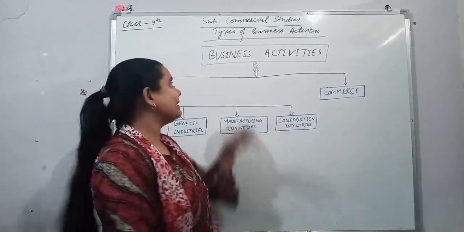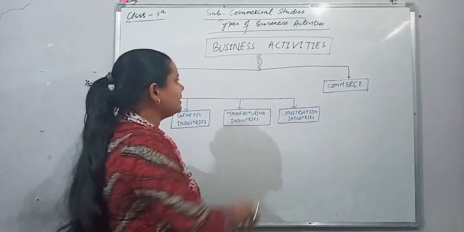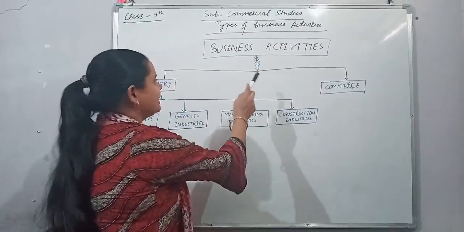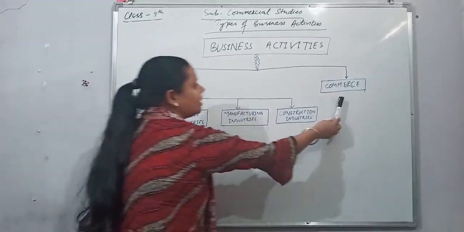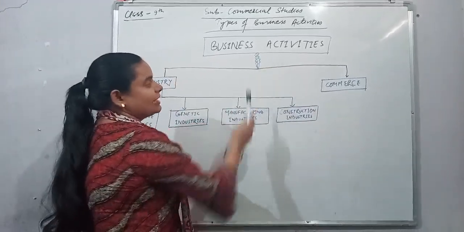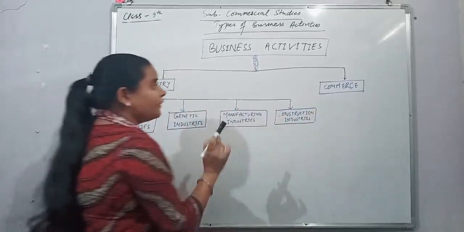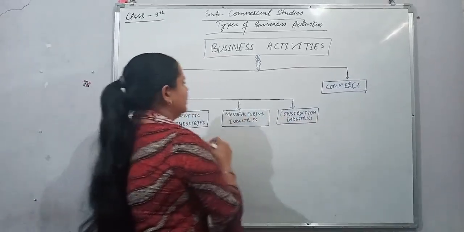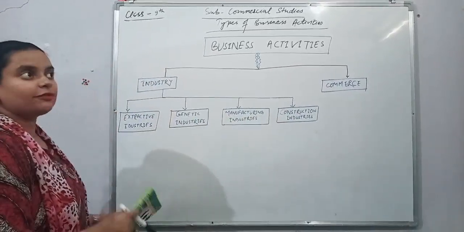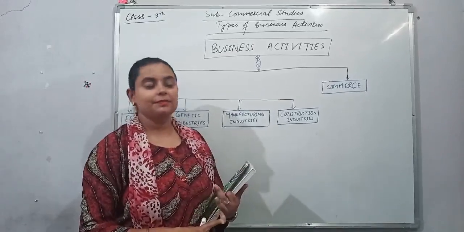Another topic, class 9 commercial study, types of business activity. First we will discuss business activity, which is broadly divided into two categories, industry and commerce. First we will talk about industry, then we will move on to commerce. Industry is of three types.